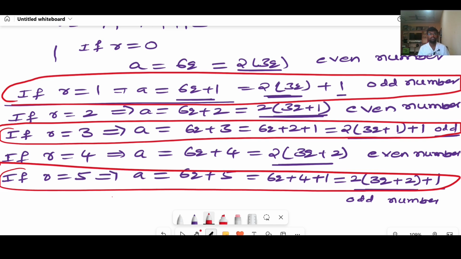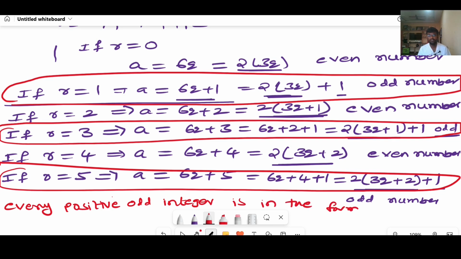Then you can conclude that every positive odd integer is in the form of 6q plus 1 or 6q plus 3 or 6q plus 5. This is our conclusion for this question.